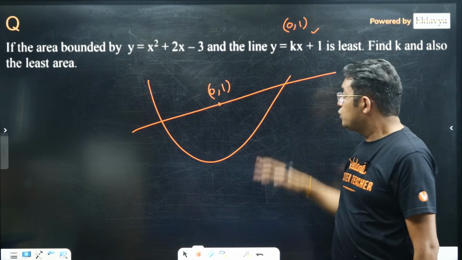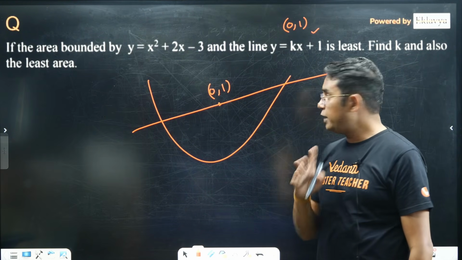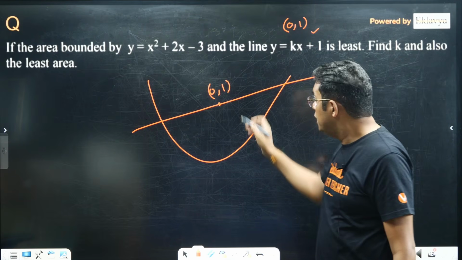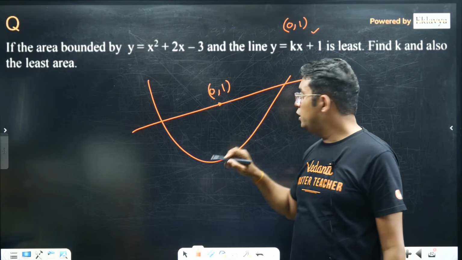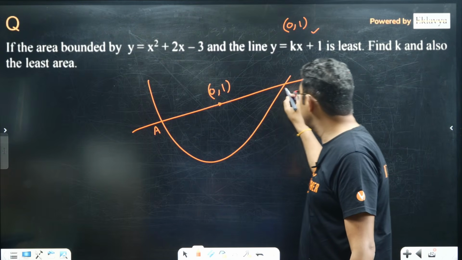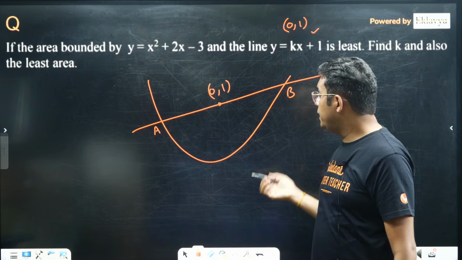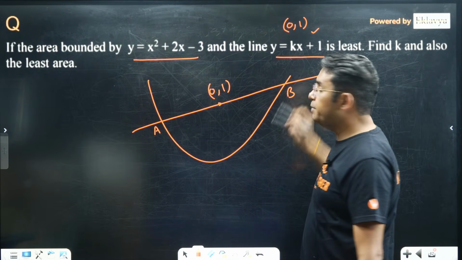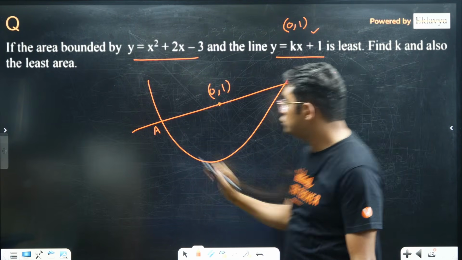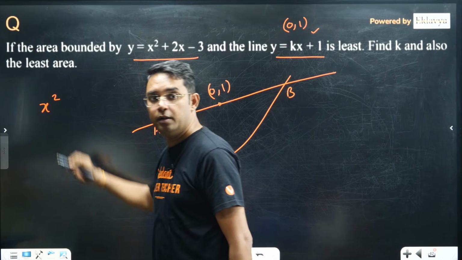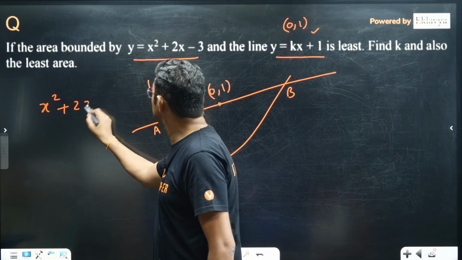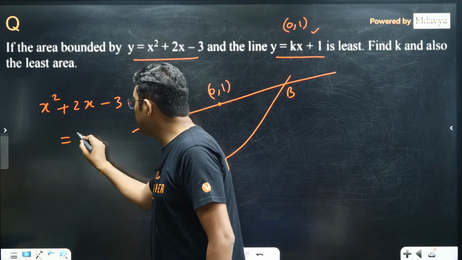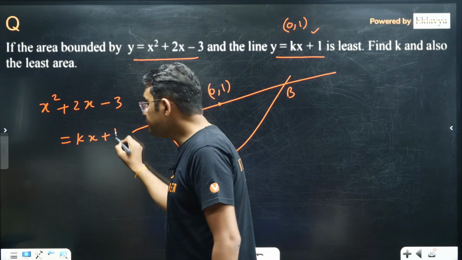So here, to find the minimum area, I have already told you, this has to be the midpoint of these 2 points, A and B. Now how to find k? If I solve these 2 curves, that means I have to equate their y values. So it will become x square plus 2x minus 3 equals kx plus 1.